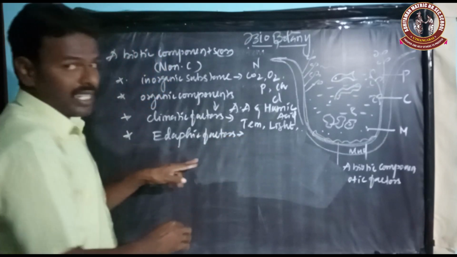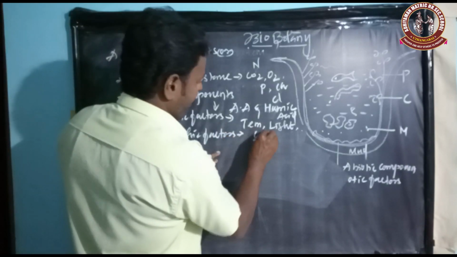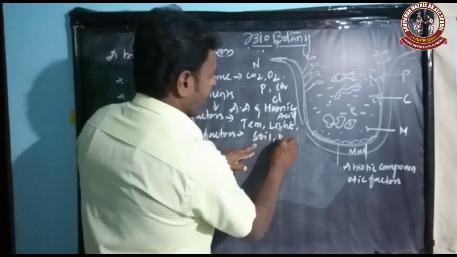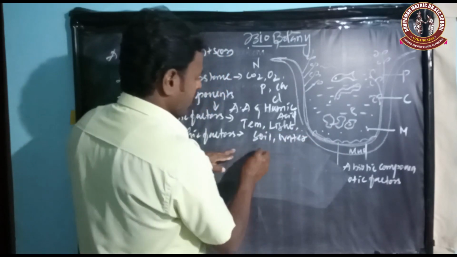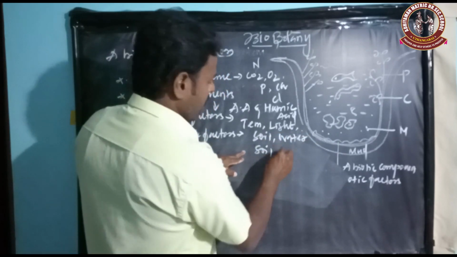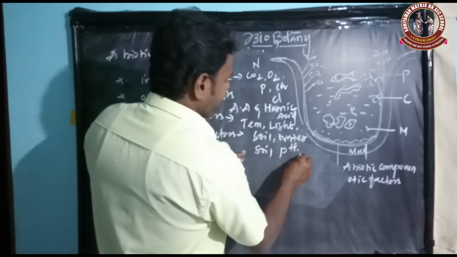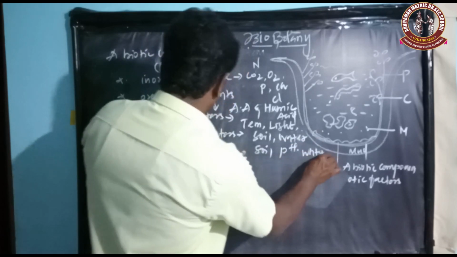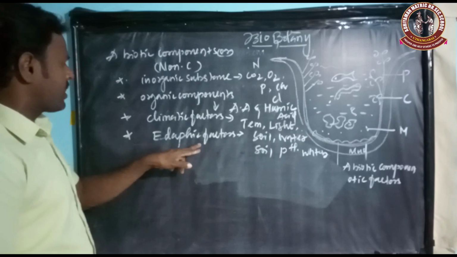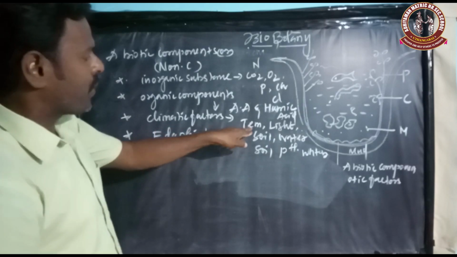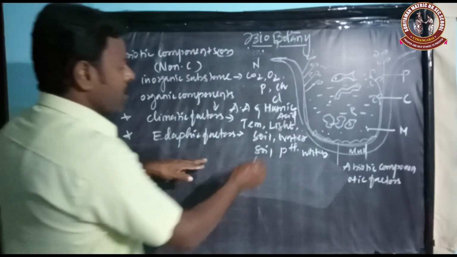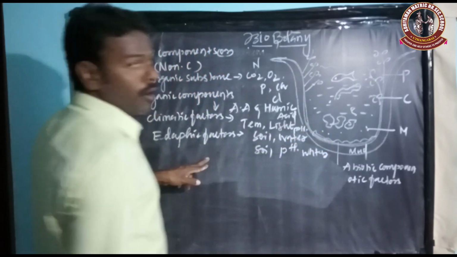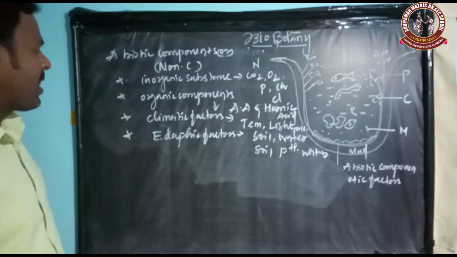The edaphic factors are like soil, water, soil, the pH of water, etc. Those are examples for edaphic factors. And climatic factors are temperature, light and pH value of the waters. Those are examples for climatic factors.